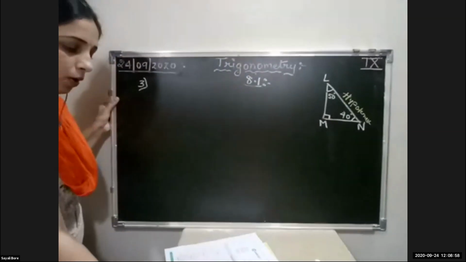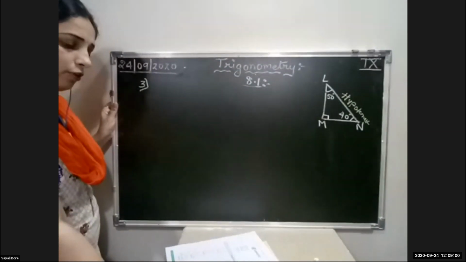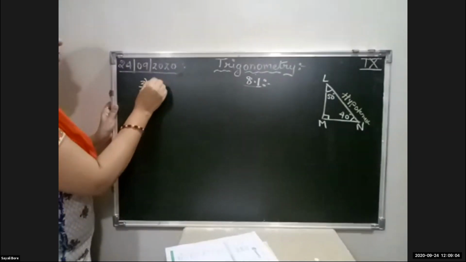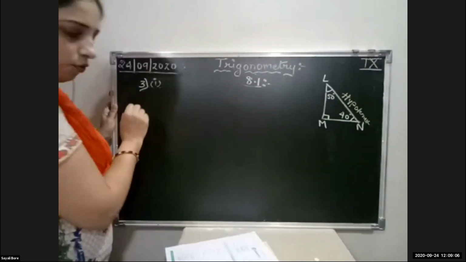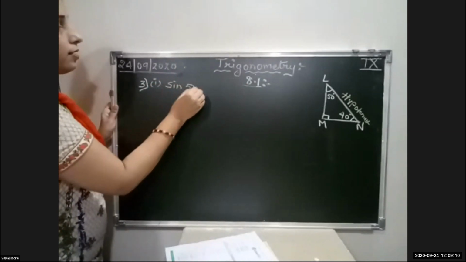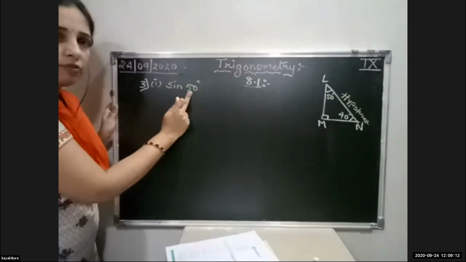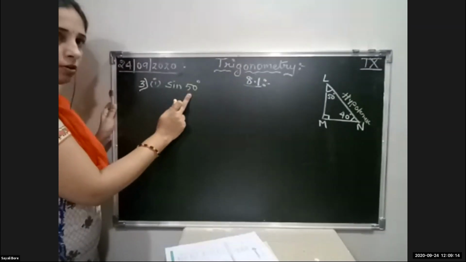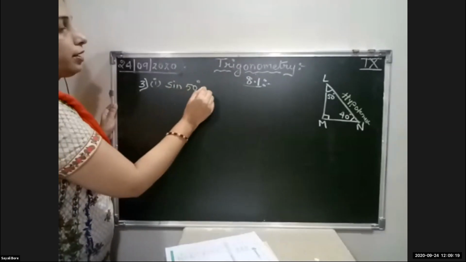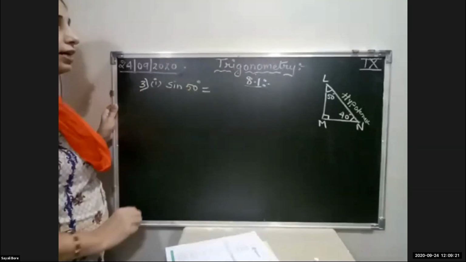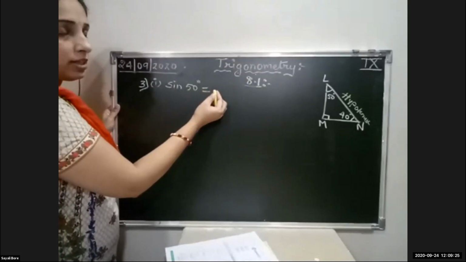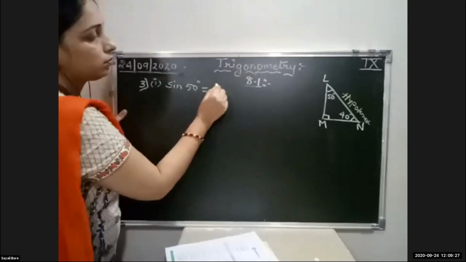Okay. Now write the following ratios. Same thing, students. First one is what? Sin 50. See, your measure is given, so we will write the measure, not the name of the angle. Okay, sin 50. So definition of the sine is what? Opposite upon hypotenuse.